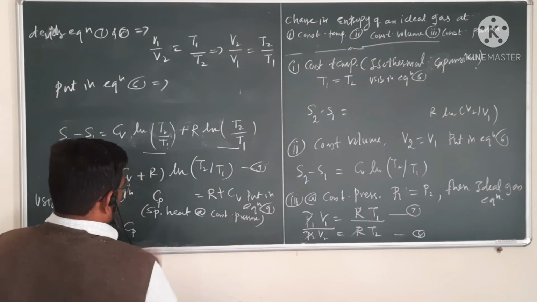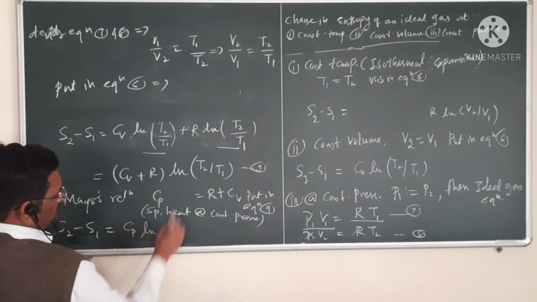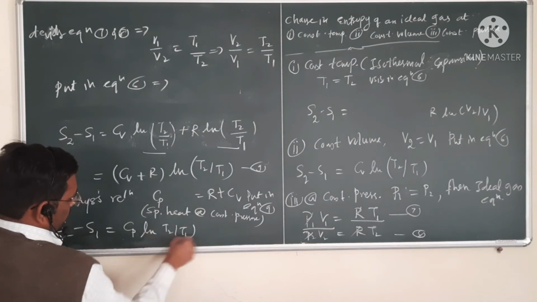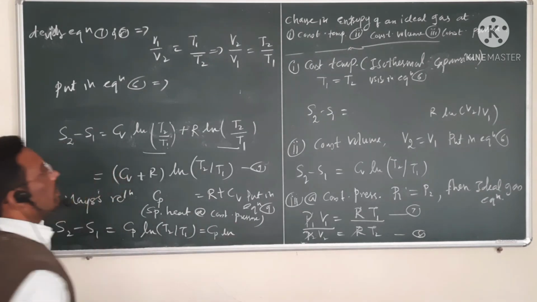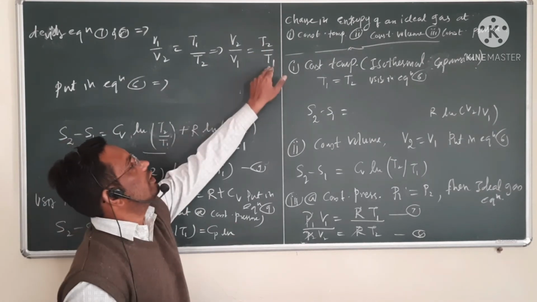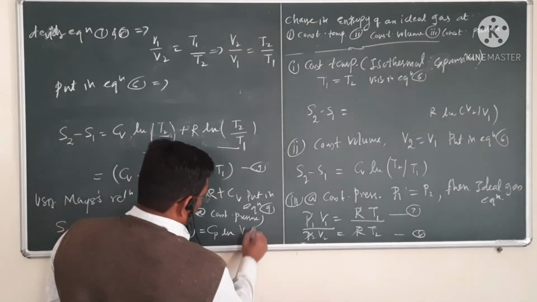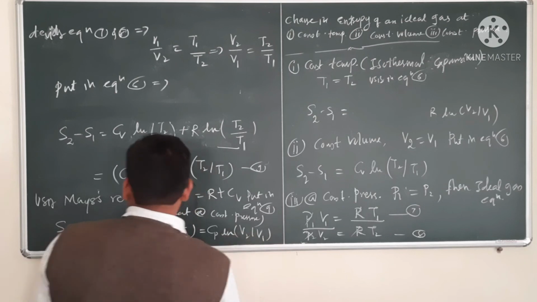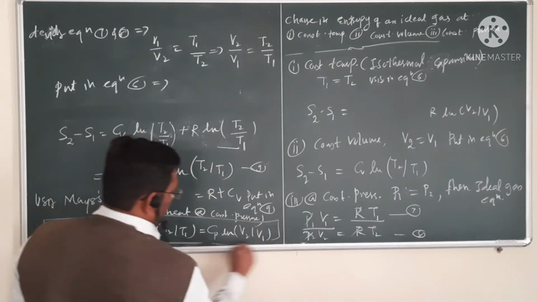So Cp into ln of T2 divided by T1, or this can be written as Cp into ln of V2 divided by V1, instead of T2 divided by T1. So this is the equation for change in entropy at constant pressure.